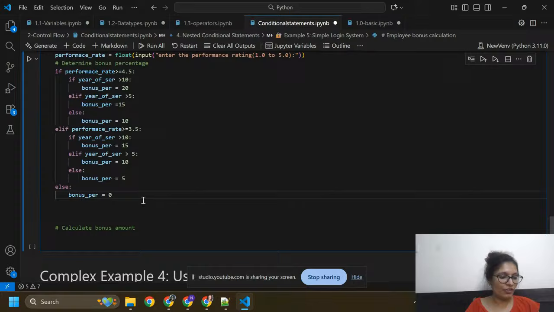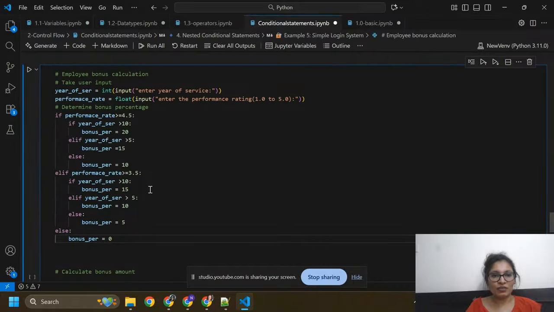Okay, so here you can see I have three conditions. First one, if performance rate is greater than 4.5. And the second condition is if performance rate is greater than equals to 3.5. And these are the conditions inside this if condition. This is our main if condition, and these are the conditions inside this if statement block.